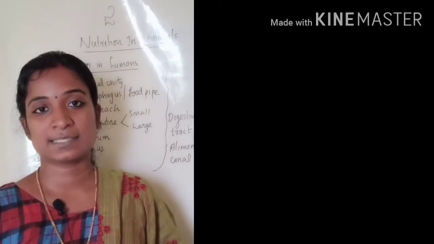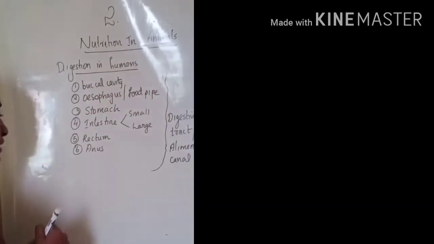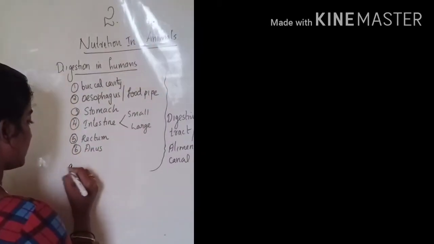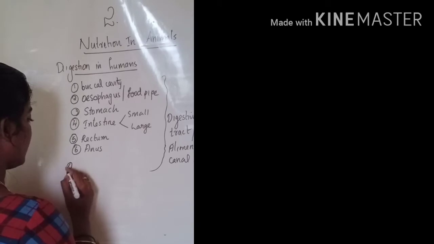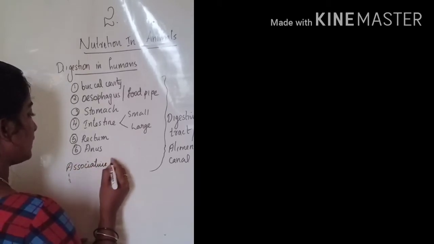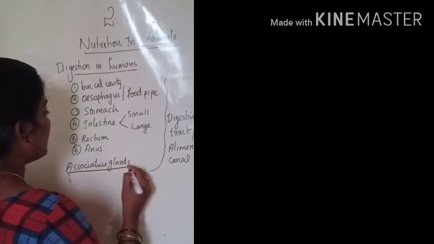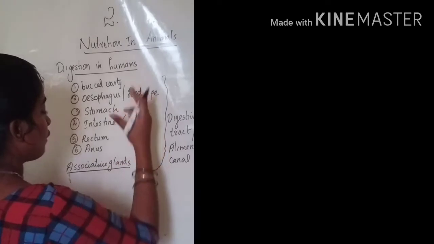Okay, in this digestion process there are some associative glands. Why are they called associative glands? Because they assist the process of digestion.